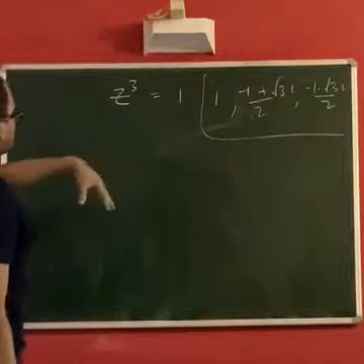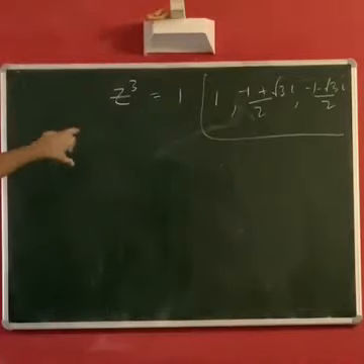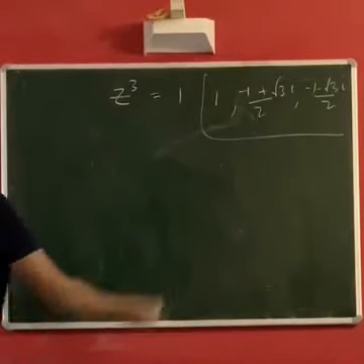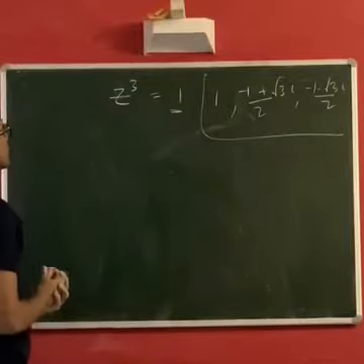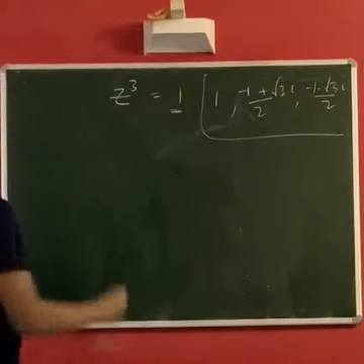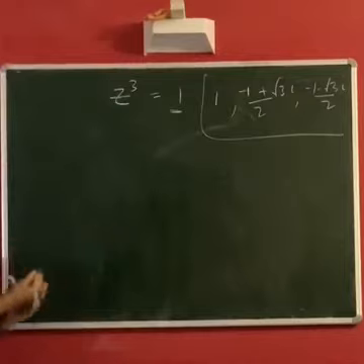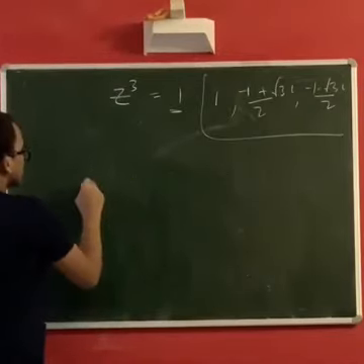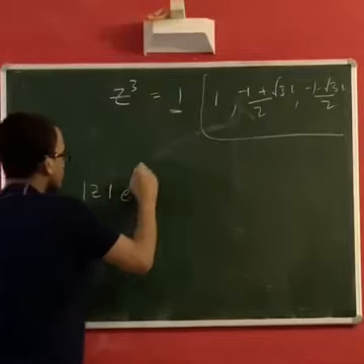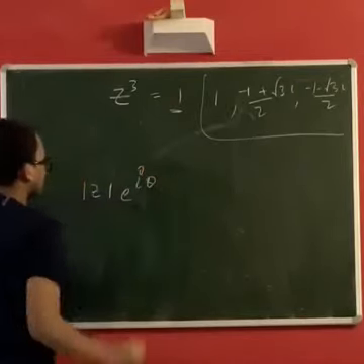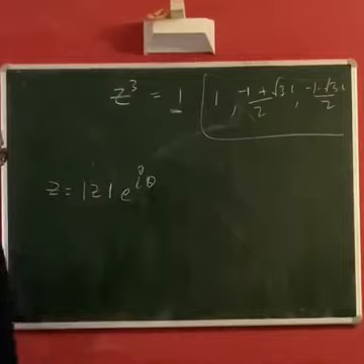Now let's try it in the way using exponential representation of 1. So suppose z is a complex number whose cube is 1. Let's just write it as z equal to mod z into e to the i theta.